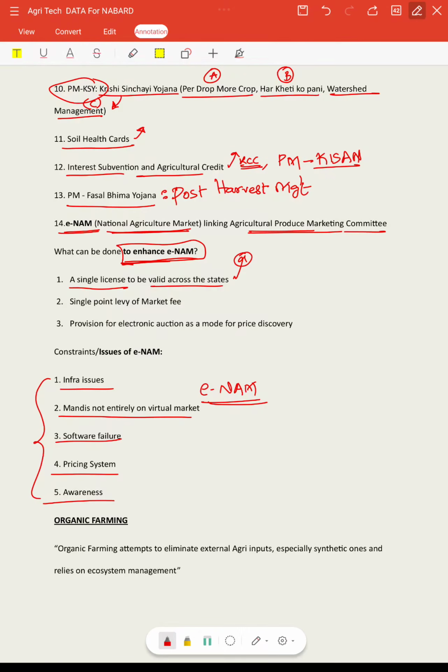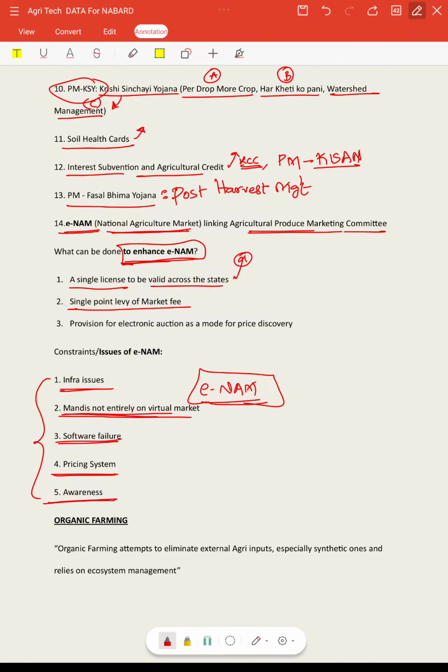This program has a huge potential, but it has to be unlocked by means of solving each of these problems as mentioned. The infrastructure issues, all the markets are not entirely online, some software glitches are there, the pricing system was not adequate, and awareness regarding this eNAM is also very less, right?